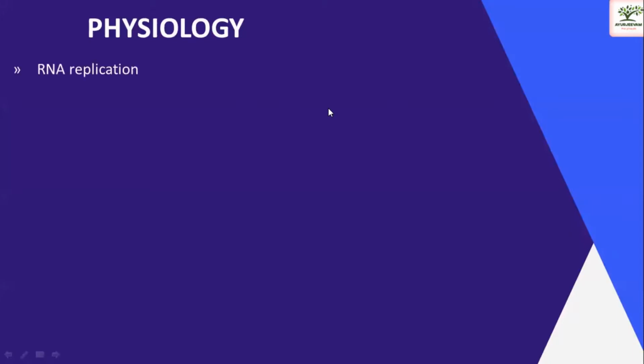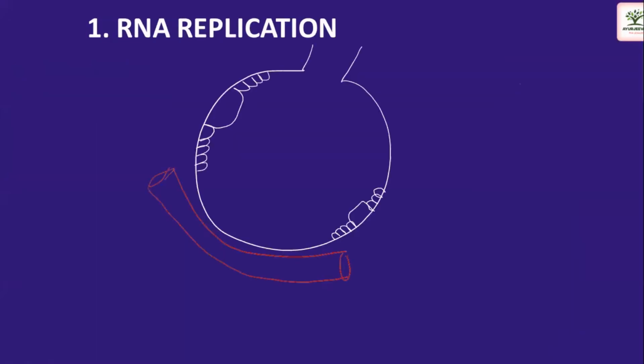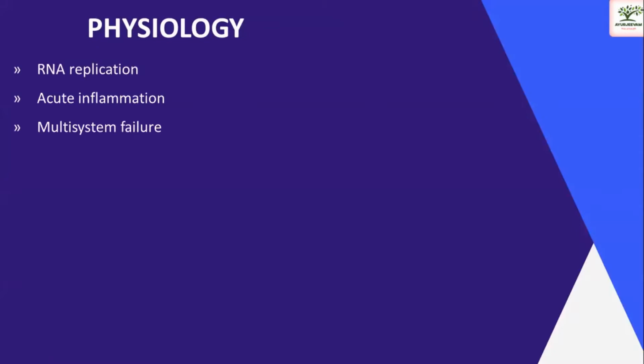Now we'll see exactly what pathological things are happening. Three things are happening here. First is the RNA replication of the virus, then acute inflammation and multi-system failure. So we'll see exactly how the virus evolves.